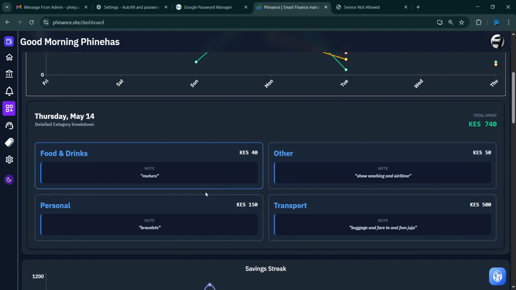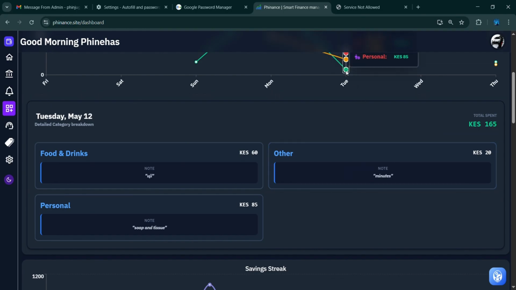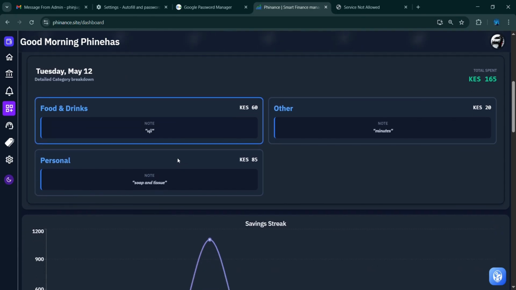So Mutura, and then there's bracelet. You can view exactly your categories and the total amount spent for that day. You can click there, you can change, and that's how you can view the day, the date, the category. It's generally the category breakdown of expenses.